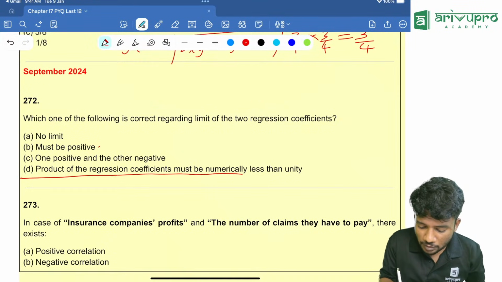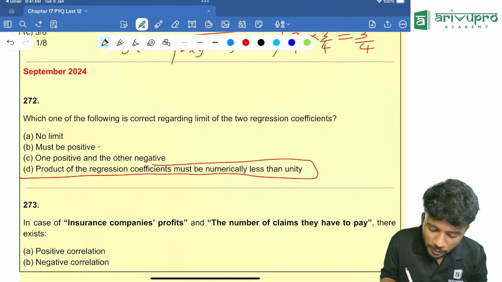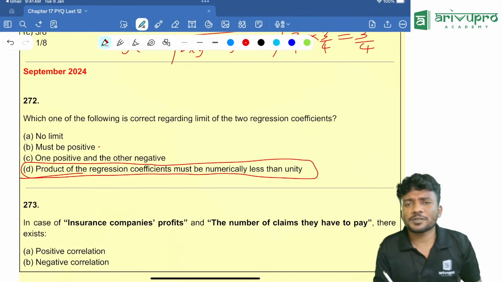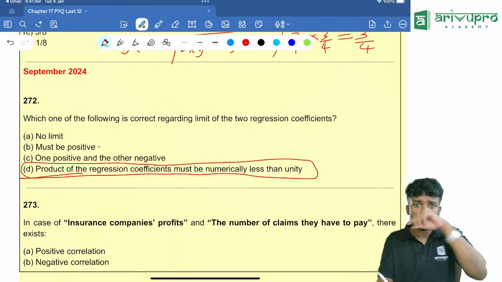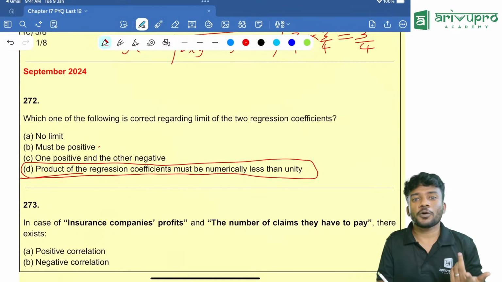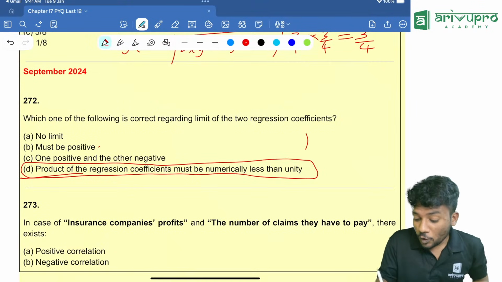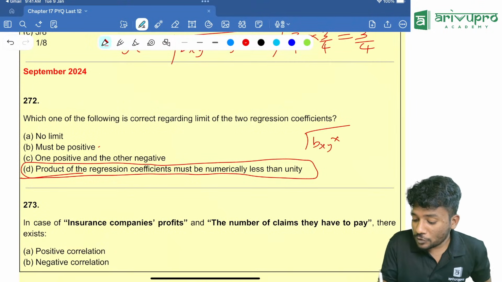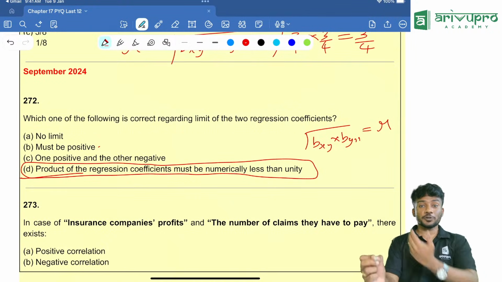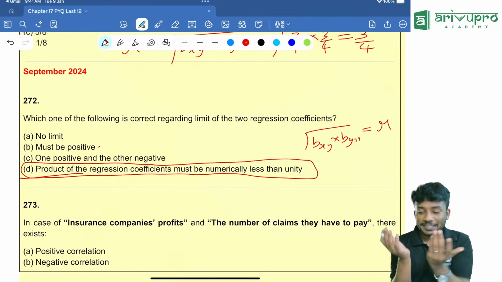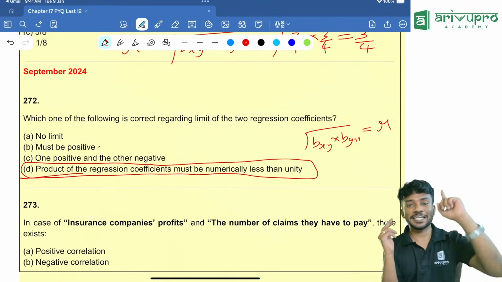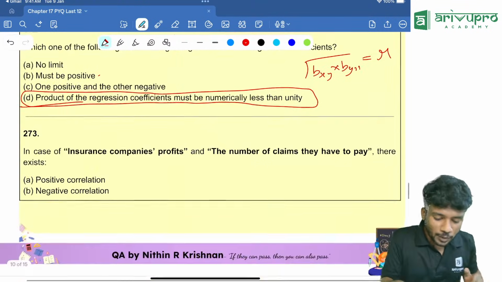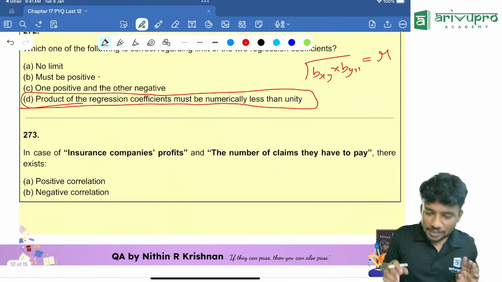Product of the regression coefficients must be numerically less than unity. That is the most probable answer. Why? Because the root of the product of bxy into byx gives you the R value, so it should be less than 1. Then only the R value will be between -1 and +1. So option D is your answer, people.